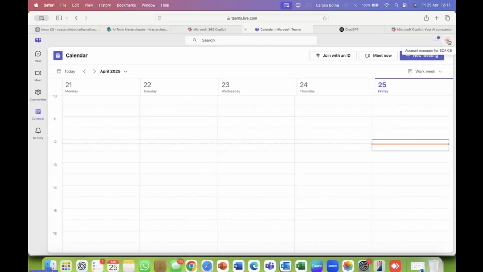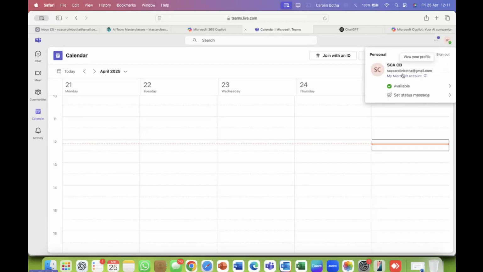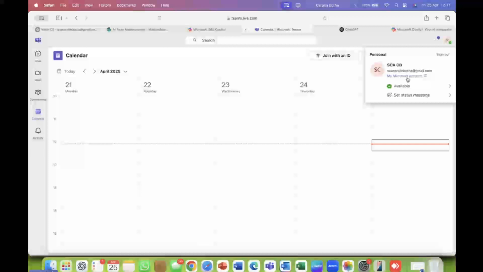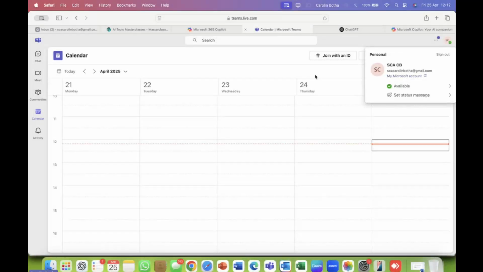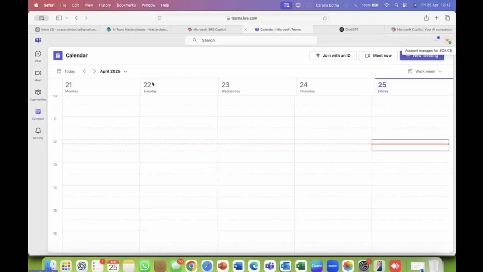This profile I created on Microsoft 365 with no subscription, just to show you that you don't have to pay for Microsoft 365. You can have it all online. Of course, limited, definitely limited, but it is available for you, and even Microsoft Teams.